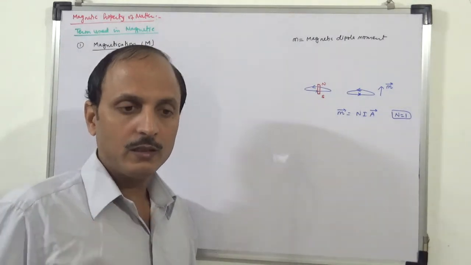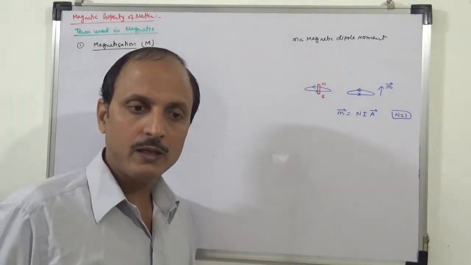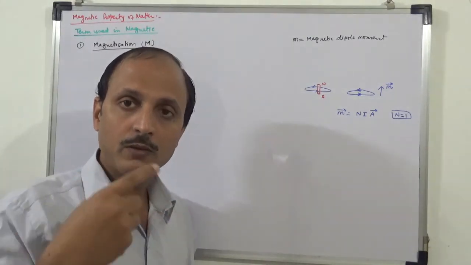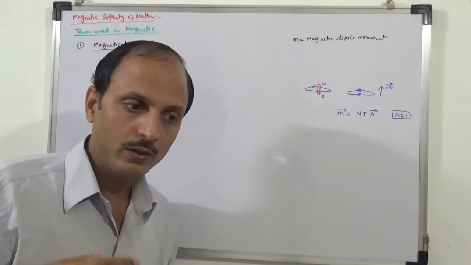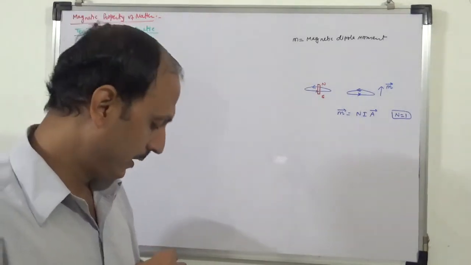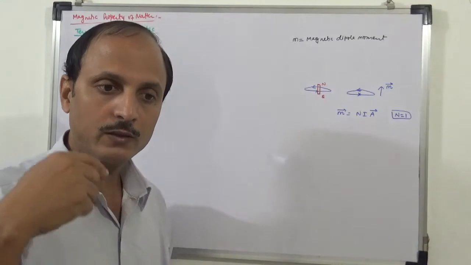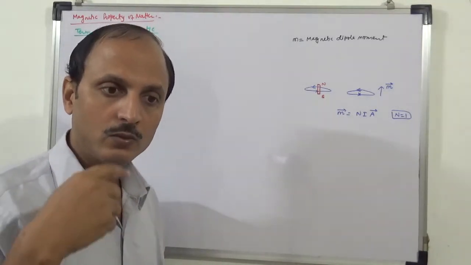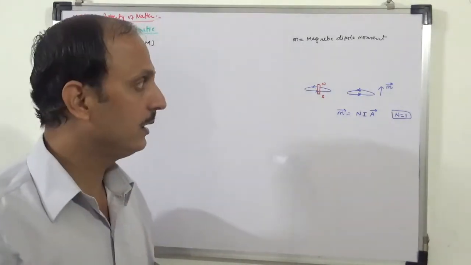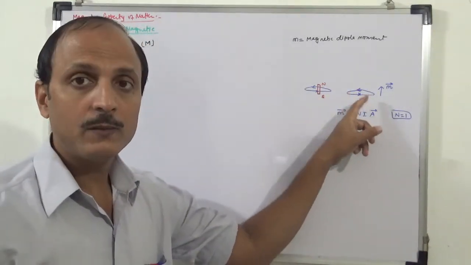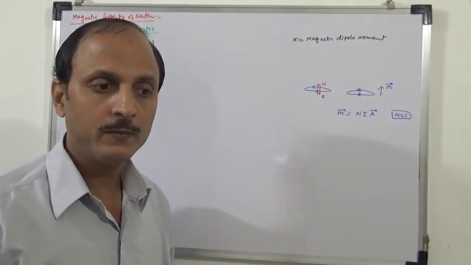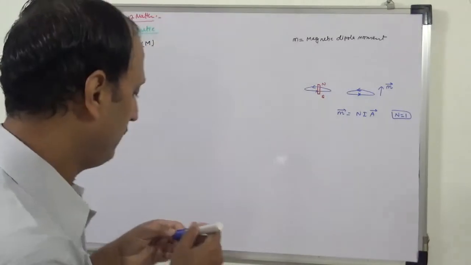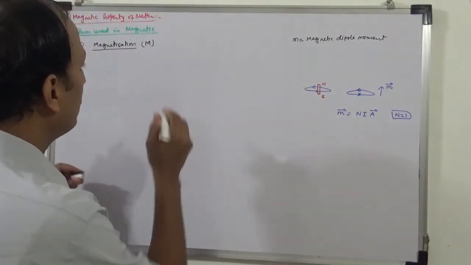In a material, we have an infinite number of atoms, and in every atom an electron is moving in a particular direction. So in every atom the electron is going to execute one equivalent current in a circular path. Every revolving current is equivalent to a current passing through a circular coil.